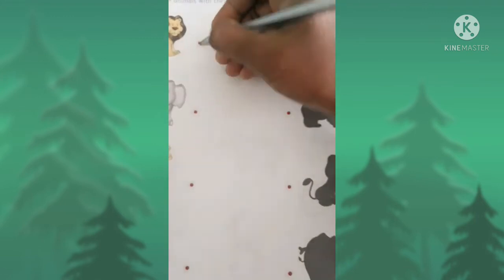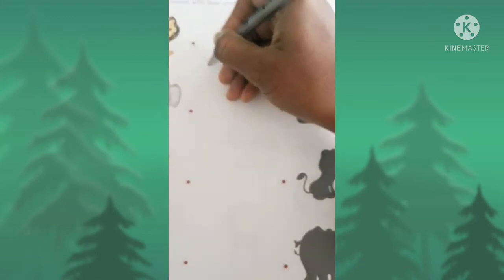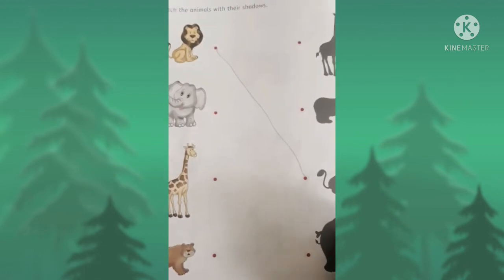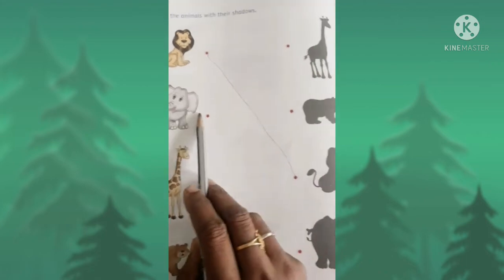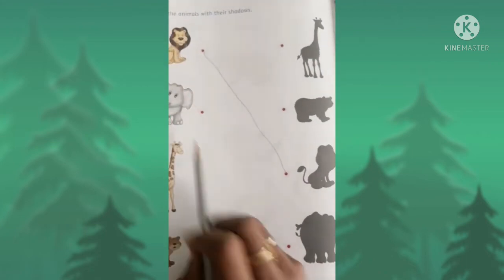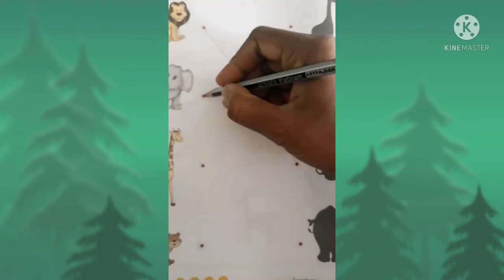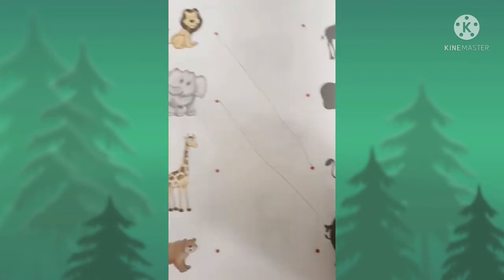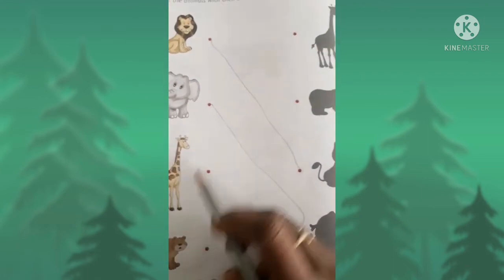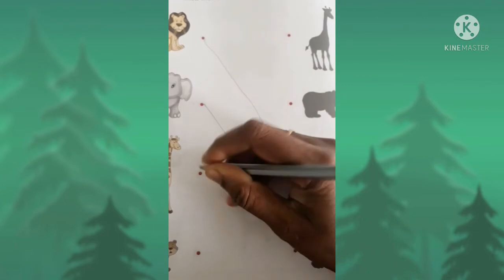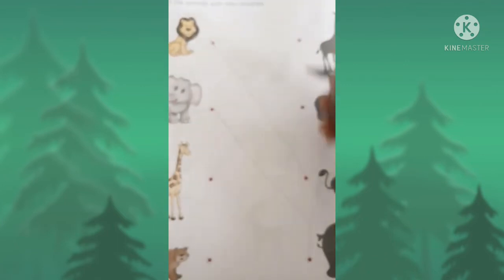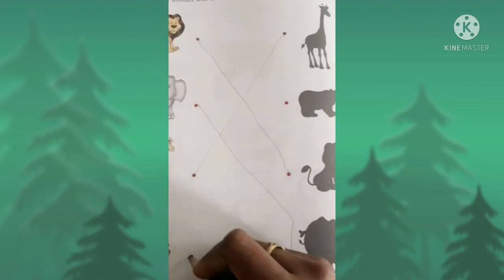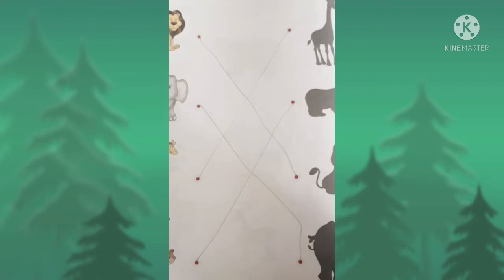So you have to match like this. Draw a line to match them. Next is elephant. Where is the elephant's shadow? Yes, here. So you have to draw a line. Next is giraffe. Yes, giraffe is the tallest animal, so you can easily match them. And this is the bear. And this is the last animal. So you have to match like this.